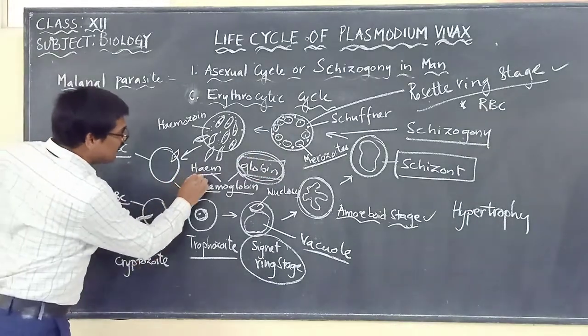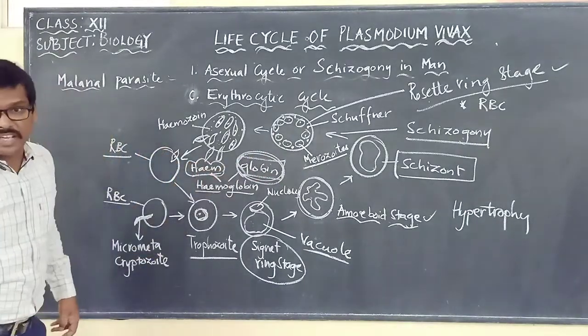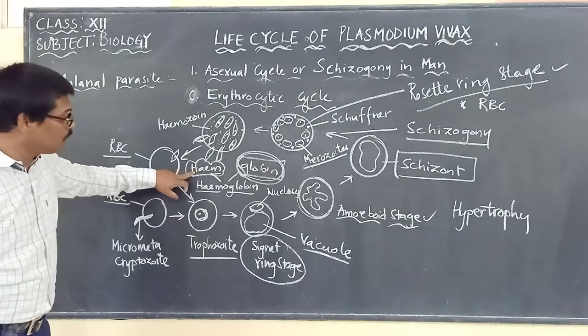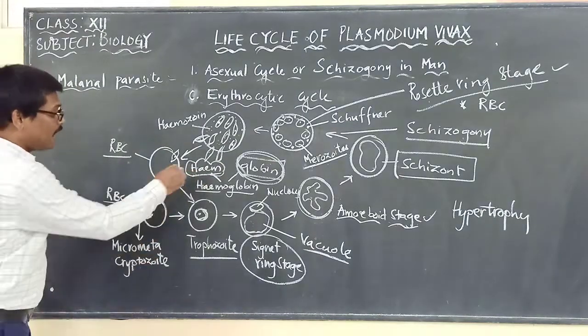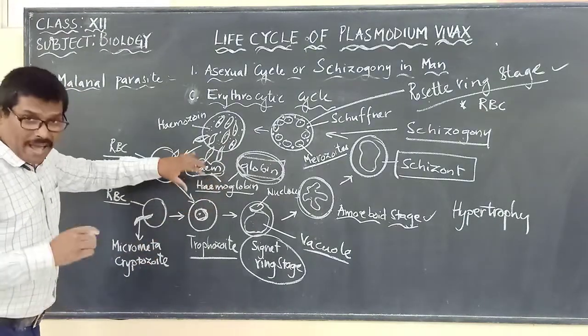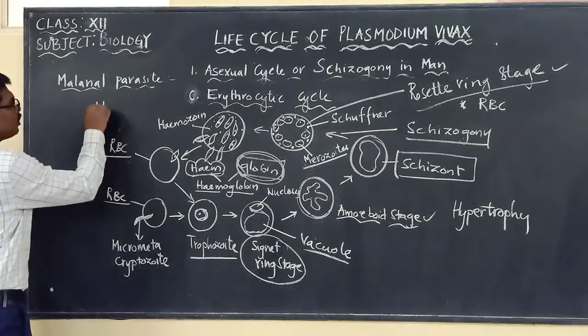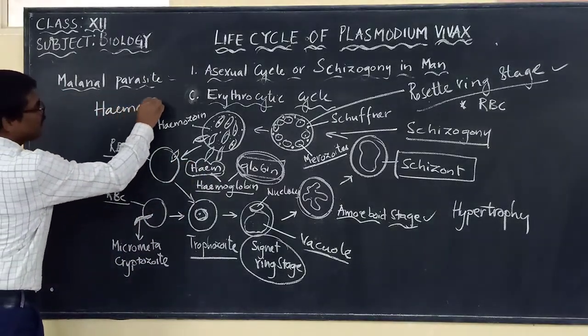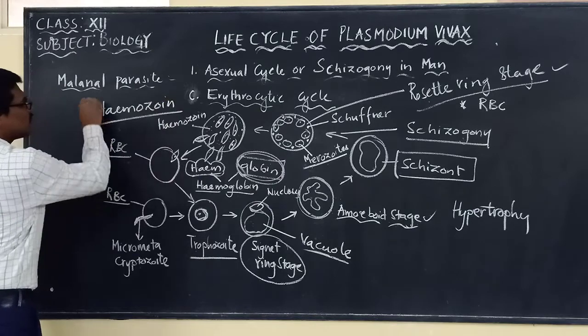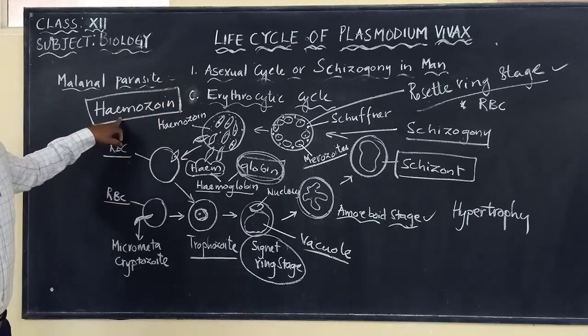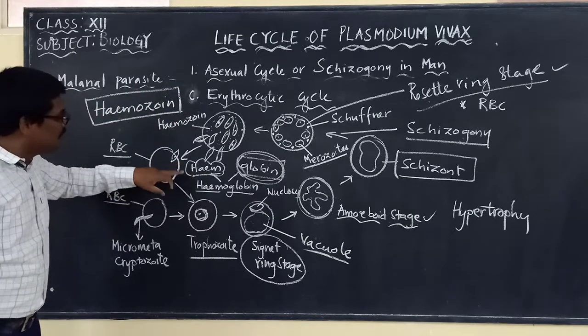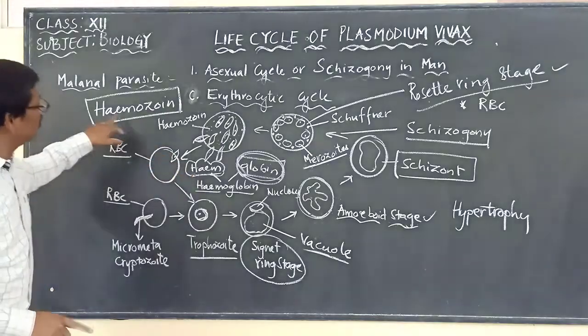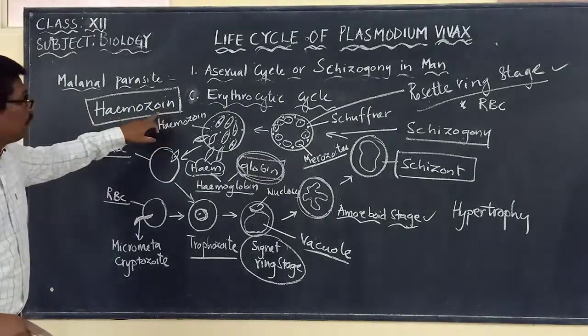And here the heme that is there is toxic. The soluble form of the heme is toxic, and this malaria parasite will be converting this heme into a hemozoin substance. It is a malarial pigment, we say hemozoin. From the heme, the parasite is converting the heme into hemozoin, the malarial pigment.